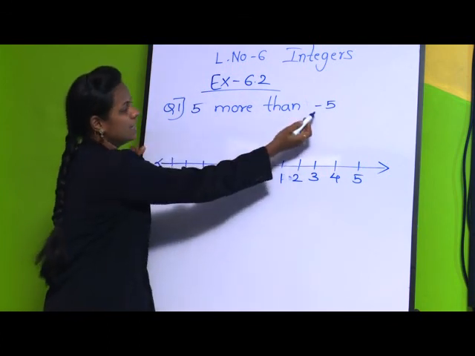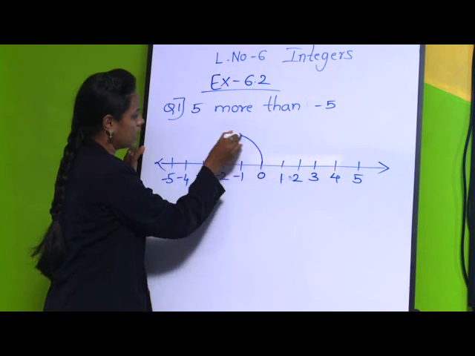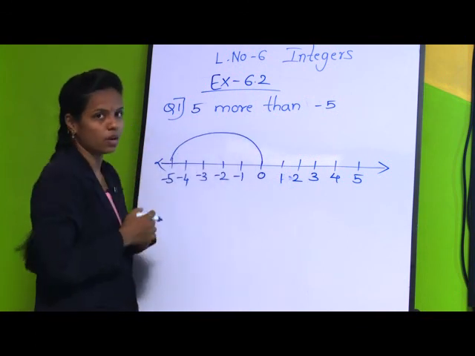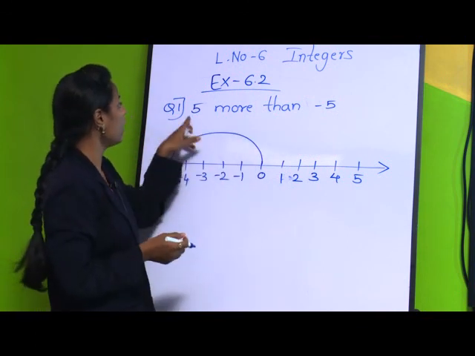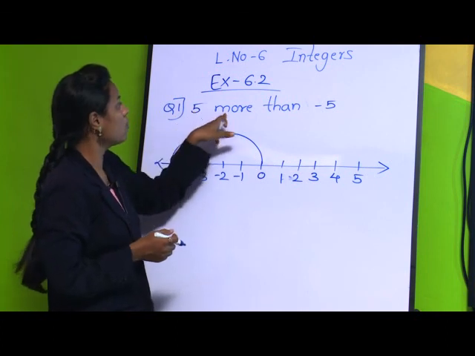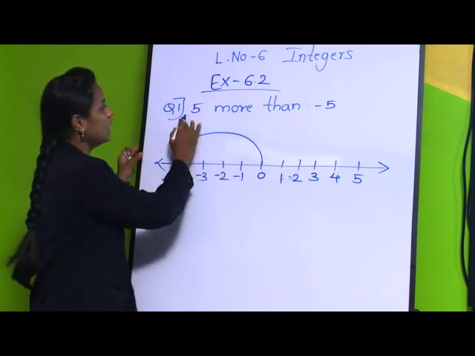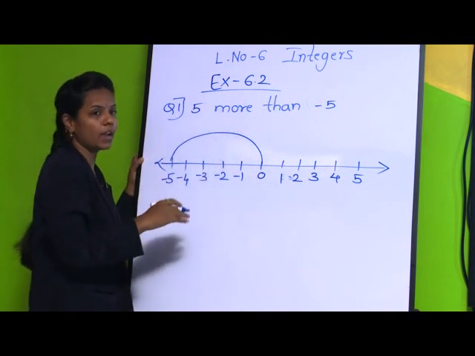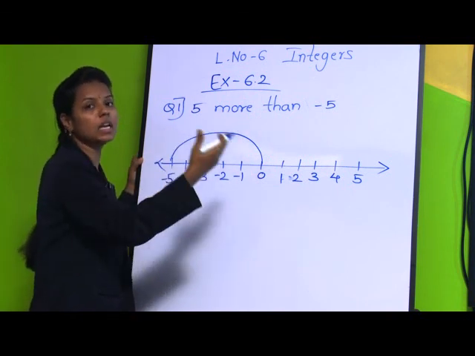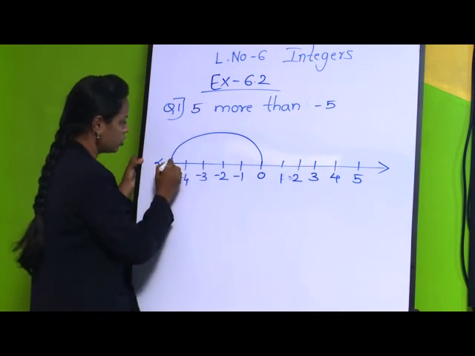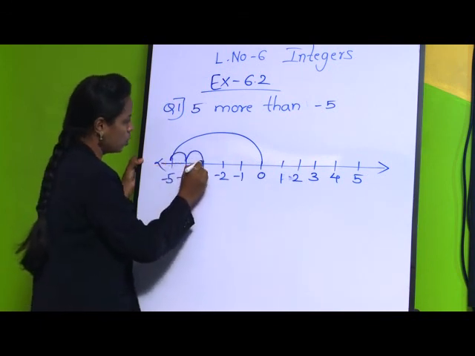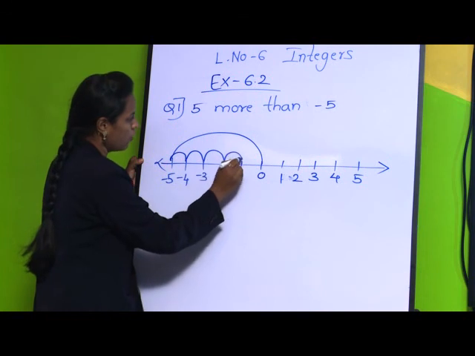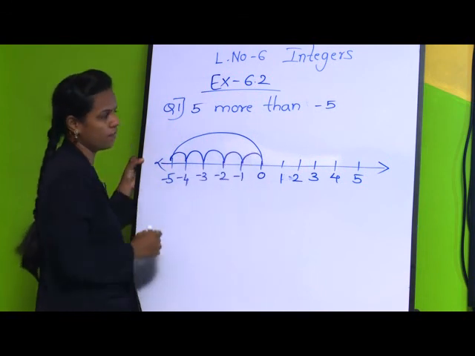From 0, as it is a negative number, we jump directly to minus 5. We have to find the number 5 more than minus 5. It is more than, so we have to move in increasing order: 1, 2, 3, 4 and 5.